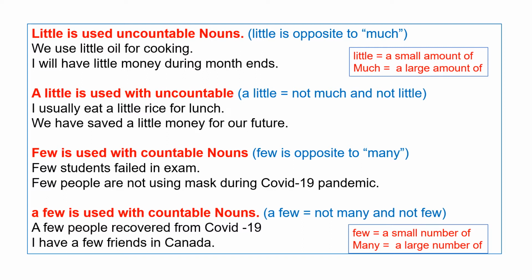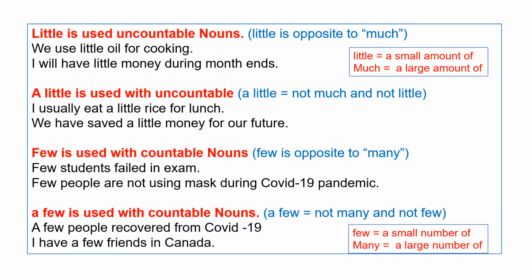Few. Few is used with countable nouns. Few is opposite to many. Few means a small number of. Many means a large number of. Now, examples. Few students failed in exam. Few people are not using mask during COVID-19 pandemic. In general, few is used in negative sentences.